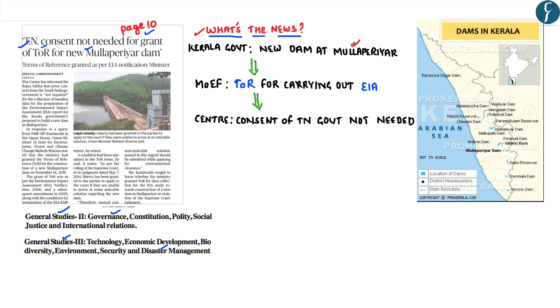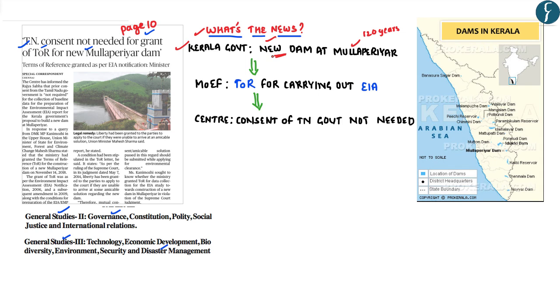Presently, the Mullaperiyar Dam is located in the state of Kerala, but it is operated by Tamil Nadu. However, this particular dam is more than 120 years old, because of which concerns have been raised by Kerala regarding its safety. Hence, because of the safety concerns associated with the old dam, the Kerala government has proposed to set up a new dam at Mullaperiyar, and this new dam would be replacing the old existing dam.